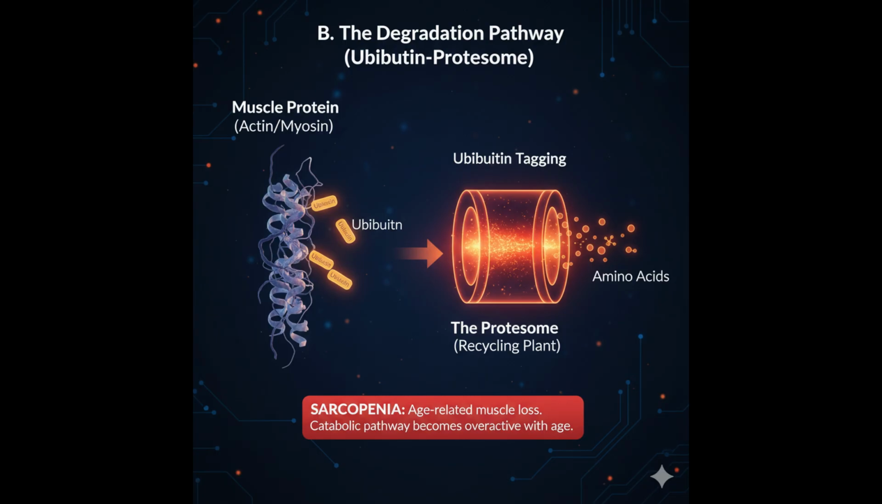B. The degradation pathway: ubiquitin-proteasome. The body uses highly efficient, targeted systems to break down and recycle muscle protein when it is not needed or when the organism is under stress, for example, starvation or severe illness. The key pathway for targeted protein destruction is the ubiquitin-proteasome system. Ubiquitin acts as a small molecular tag applied to muscle proteins that are slated for destruction. The proteasome then acts as the cell's recycling plant, recognizing the ubiquitin tag and rapidly degrading the tagged proteins, actin and myosin, into individual amino acids, which are then used for energy or other bodily functions.